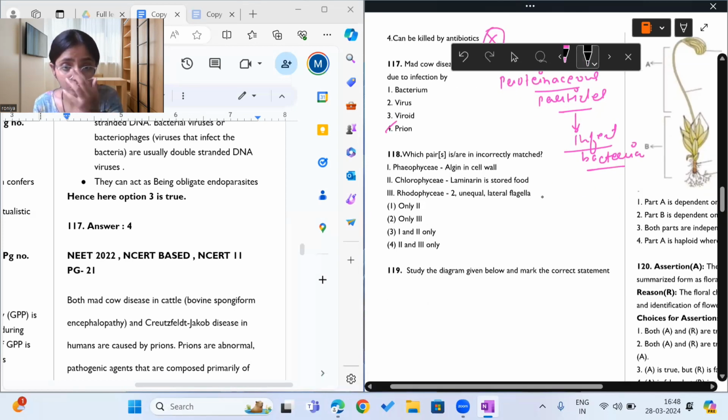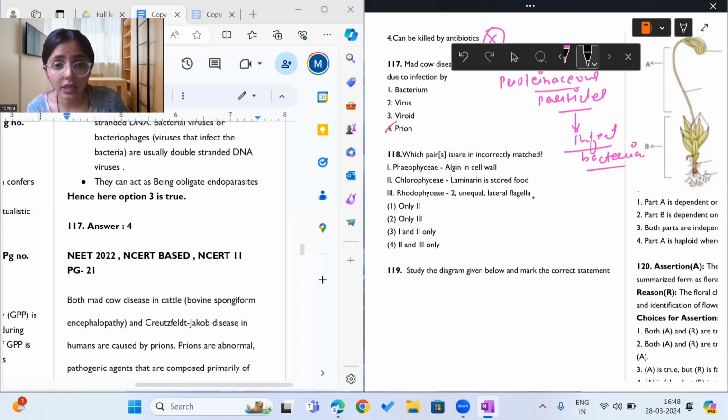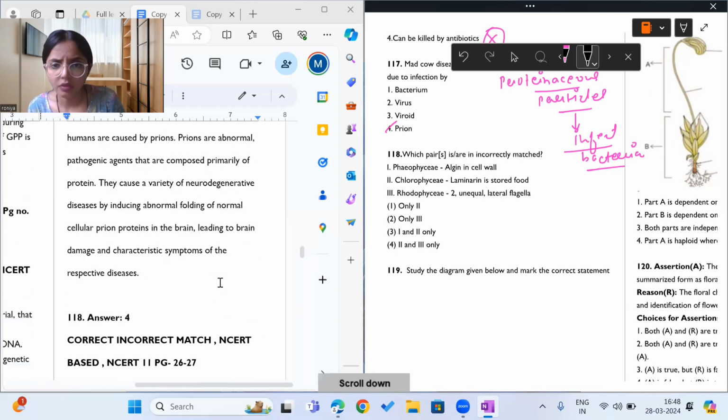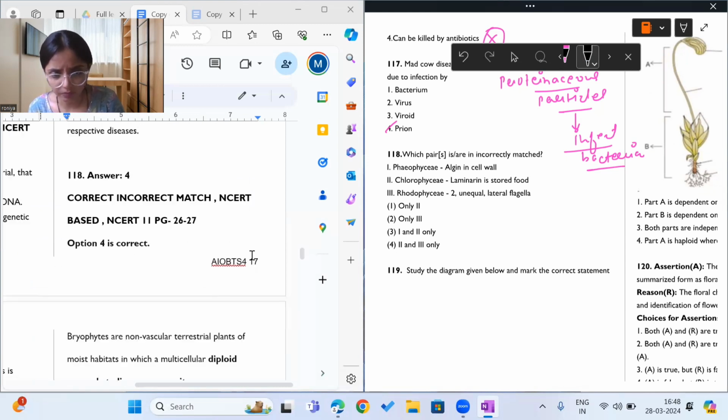Moving on. Which pair is incorrectly matched? Phaeophyceae has algin in the cell wall. Correct. Chlorophyceae, laminarin is a storage food material: laminarin is in Phaeophyceae and not Chlorophyceae. Wrong. Rhodophyceae has two unequal lateral flagella.